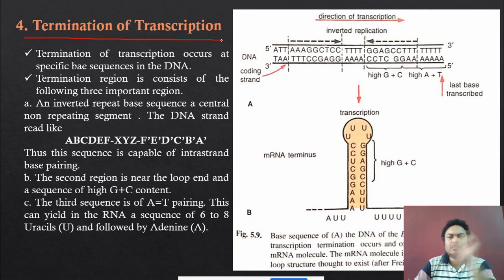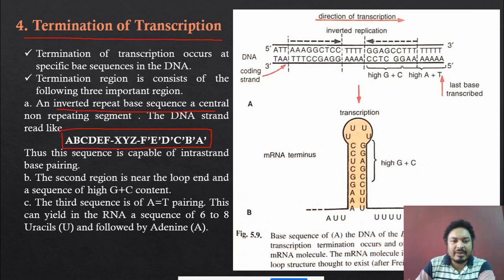Okay. So in the termination process of the prokaryotic transcription, you just remember one specific region is there in the DNA. So DNA has a specific region, and this region is called the inverted repeat base sequence. Remember, the inverted repeat base sequence is found in the DNA. Okay, and this sequence looks like this. This is the termination sequence. You can see.